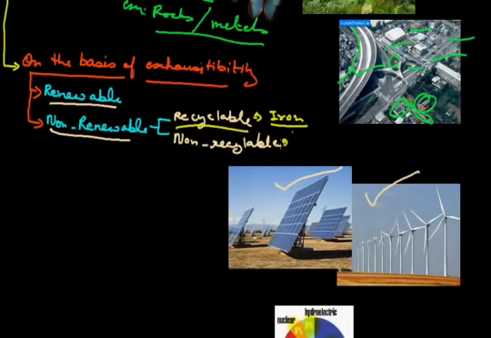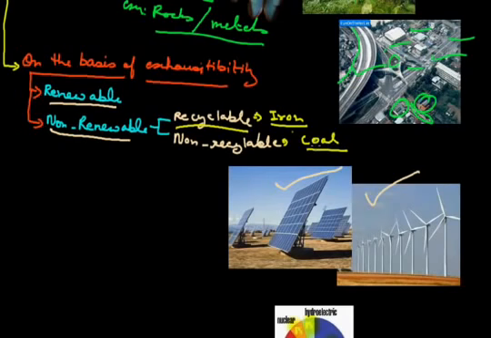Now there is another example of a non-renewable resource, and that is coal. But coal is not a recyclable resource. Once we use coal, what is left? Ash. We cannot use ash again for fuel or burning purposes.